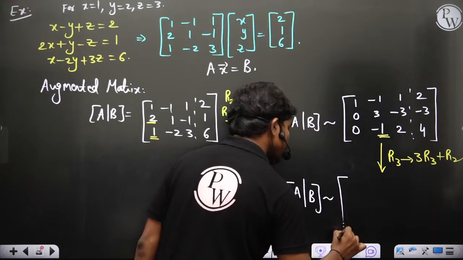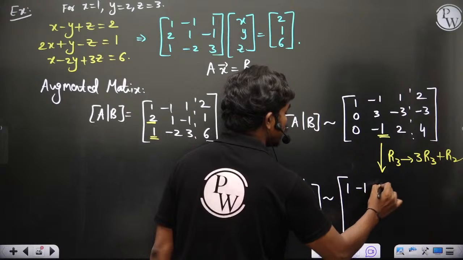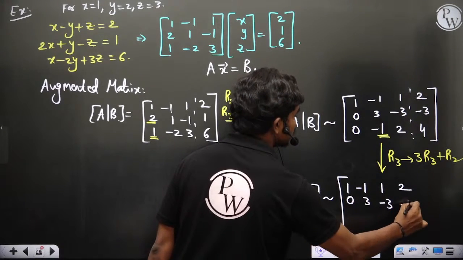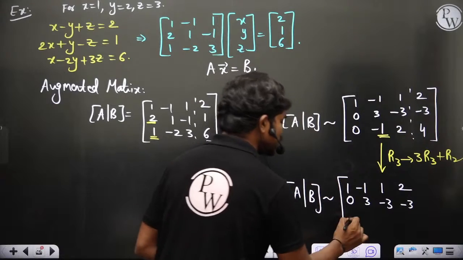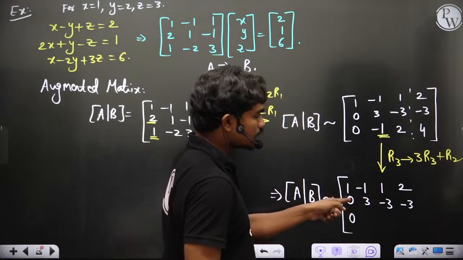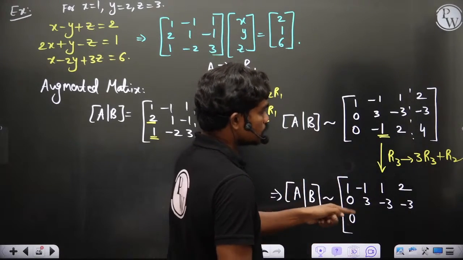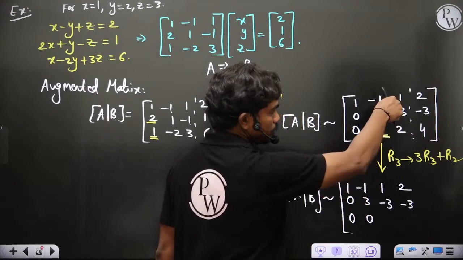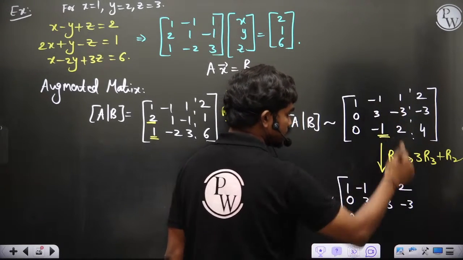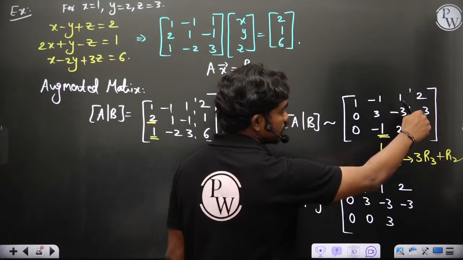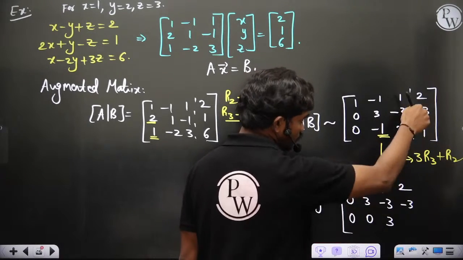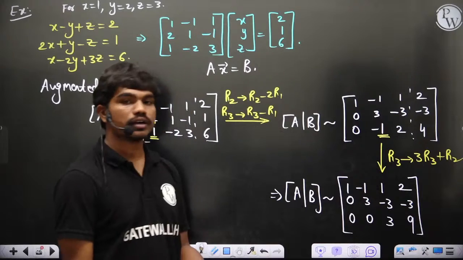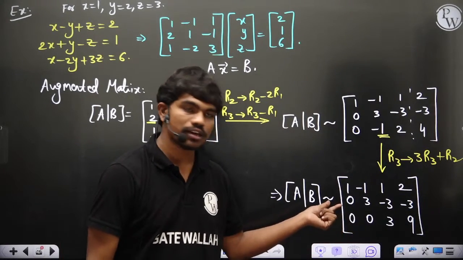Okay, so by performing this, your augmented matrix will be equivalent to 1 minus 1 1 2, 0 3 minus 3 minus 3. Then after that you have 0, because 3 R3 plus R2: 3 times 0 plus 0 is 0, minus 3 plus 3 is 0, then 6 minus 3, 2 3s are 6, 6 minus 3 will give you 3 of course, and 12 minus 3 is 9. Okay, this is what you got, and clearly this is the augmented matrix.